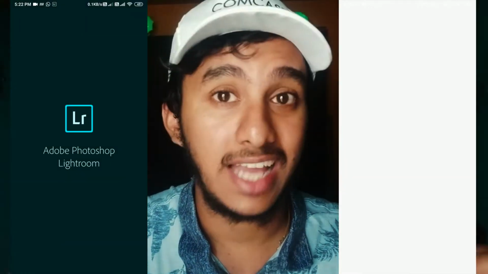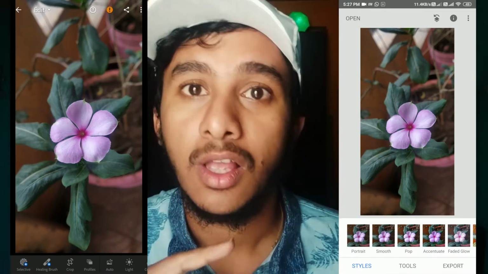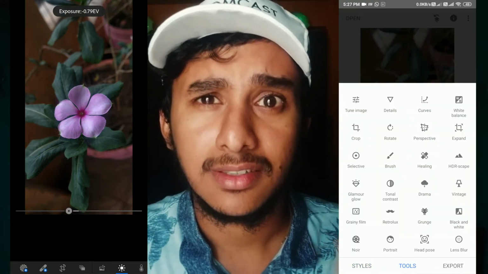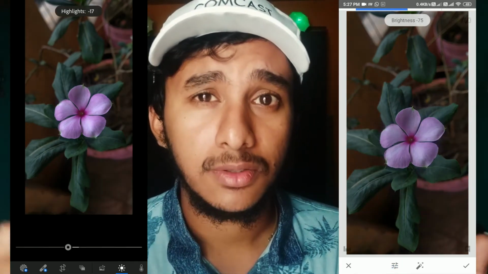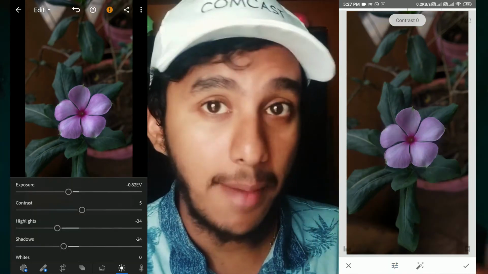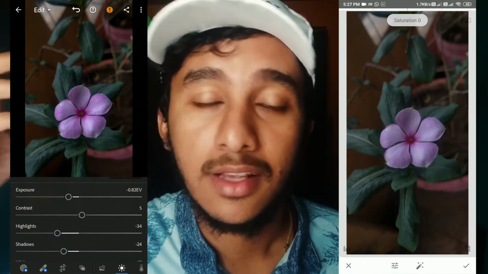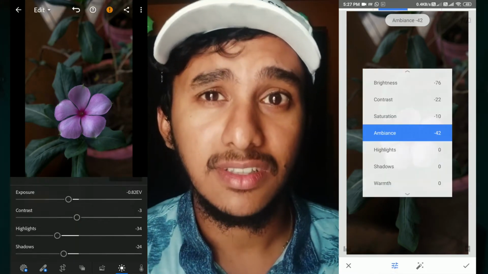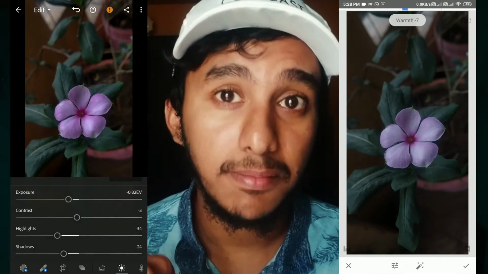Like you have the brightness, contrast, and in Snapseed you have options like ambience, and in Lightroom you have options like highlights, shadows, blacks, whites, etc. So these are the main sliders that you need to have in mind. So reducing them all a little bit. So whatever I said, like brightness, contrast, ambience, and in here you have this exposure, contrast, whites, blacks, shadows and highlights. So reducing them a little based on your photograph will bring that gloomy tone, that moody tone in your image. That is the first main tip that I am suggesting.